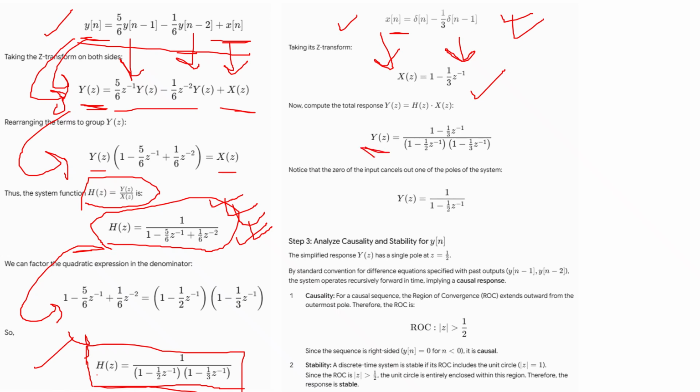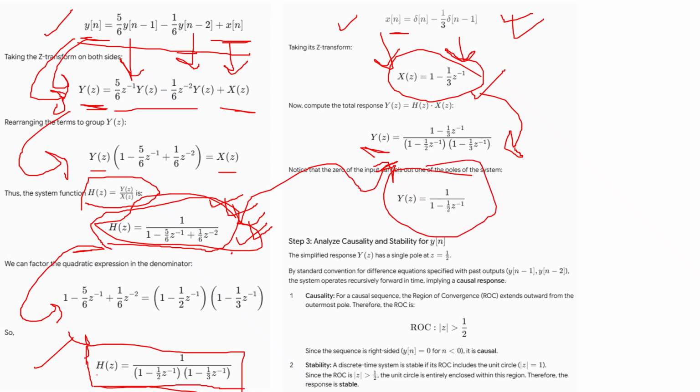What will be the output? The output will be the transfer function, which we already got, multiplied by the X of z that we got. That is why the transfer function is important. Transfer function times the input, then you will get the Y of z, that is the output. Now that you have the output, you have to check it. The question is asking whether the output signal is stable, causal, and so on.